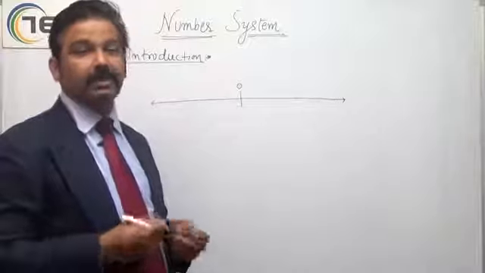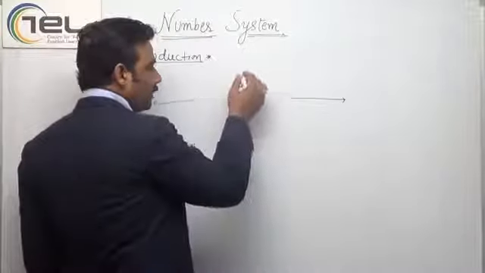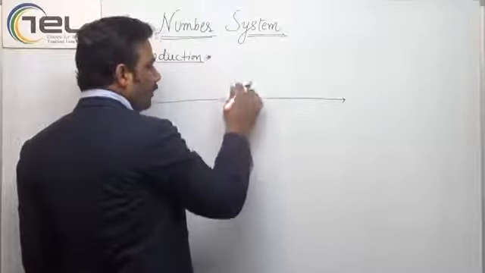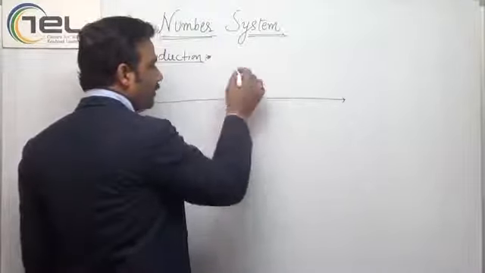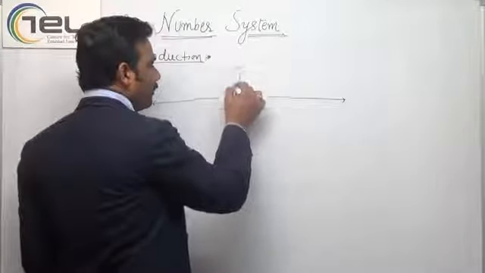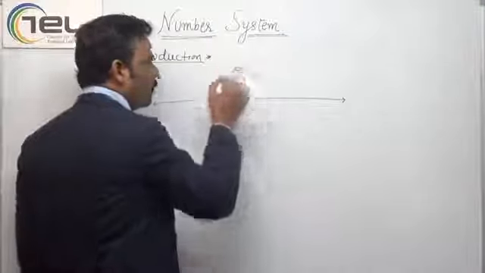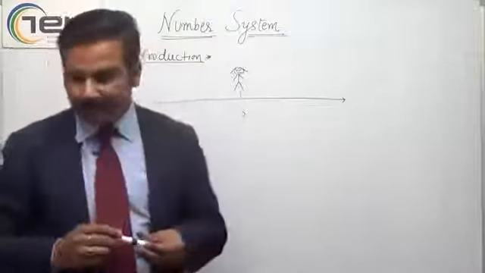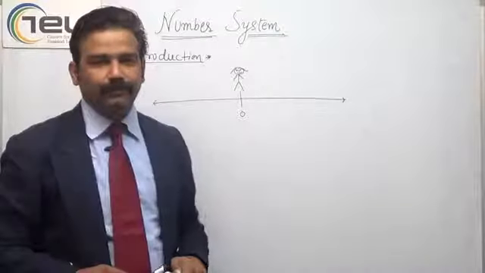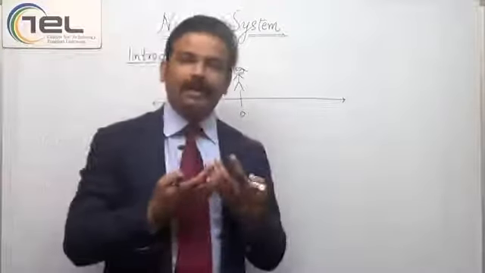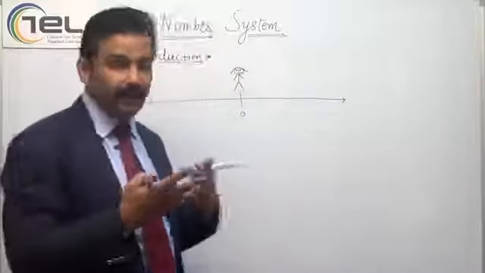And then we start counting. Let's say there is a girl standing here. I will write 0 down. And this girl can move in 2 different directions. These directions are represented by signs, negative and positive.